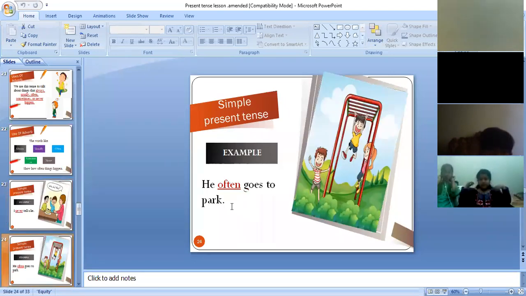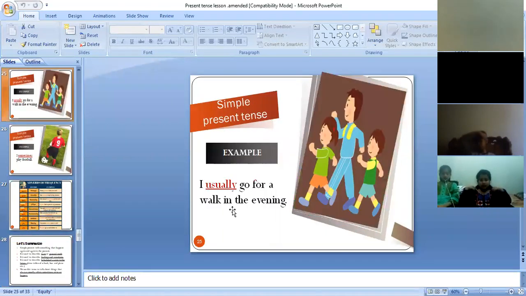He often goes to the park. See here, often is the adverb of frequency and goes is the main verb. I usually go for a walk in the evening. So usually is the adverb of frequency and go is the main verb.